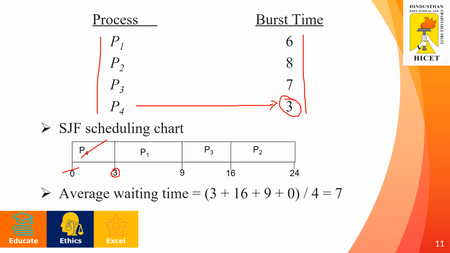After process P4, among the available processes, the one with the lesser burst time will be selected for the execution. Obviously 6, process P1, so P1 will go for the execution. After that process P3, after that process P2. Right. So using this we can easily identify the average waiting time and the waiting time for each and every process.